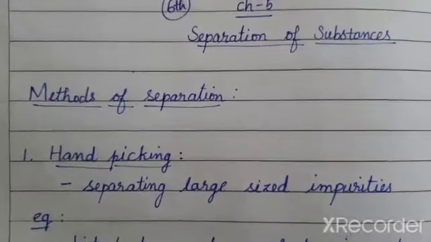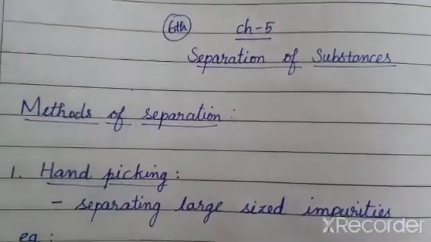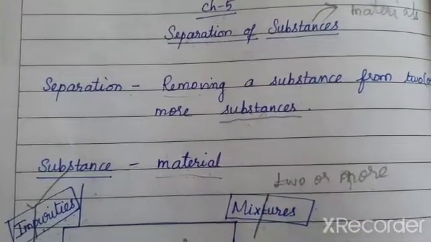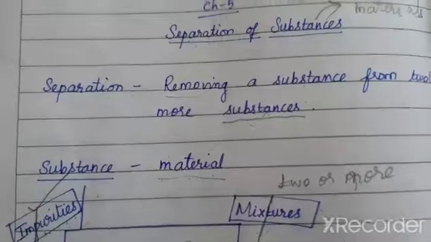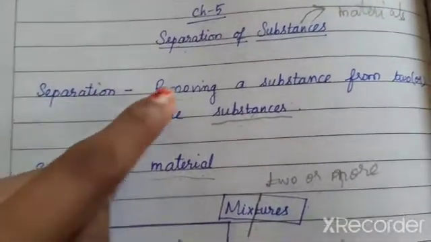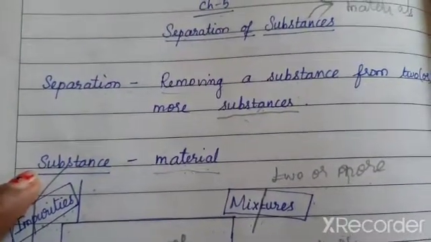Good morning, children. Today we are going to see Chemistry Chapter 5, Separation of Substances. Let us recall what we saw in the last class. We first saw what is meant by separation. It is the removing of substances. So what is meant by substance now?